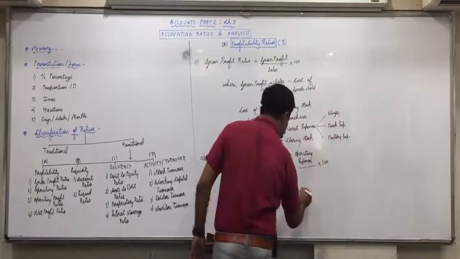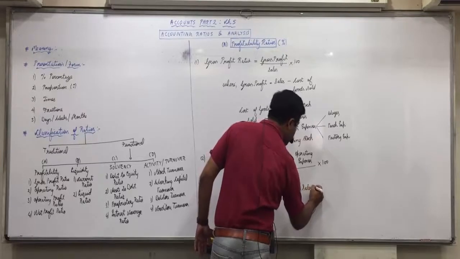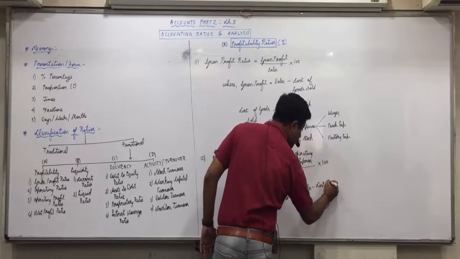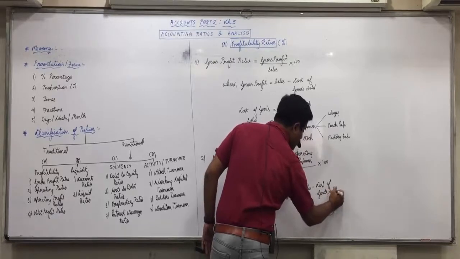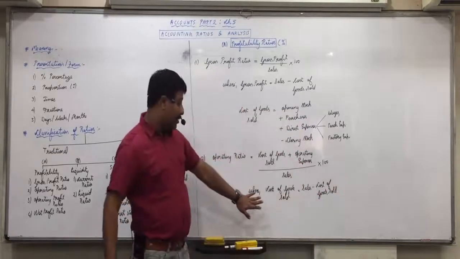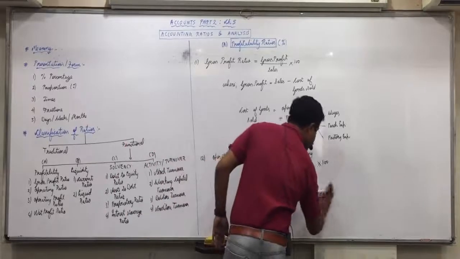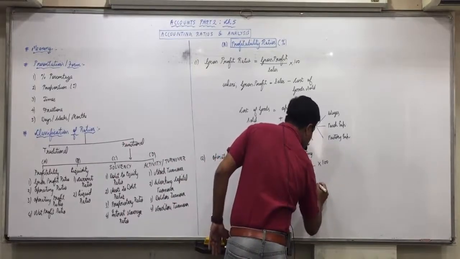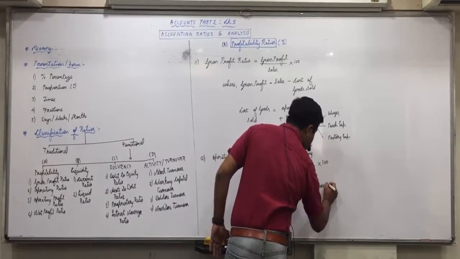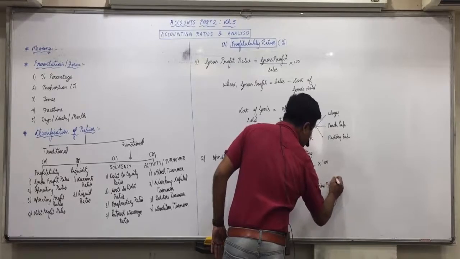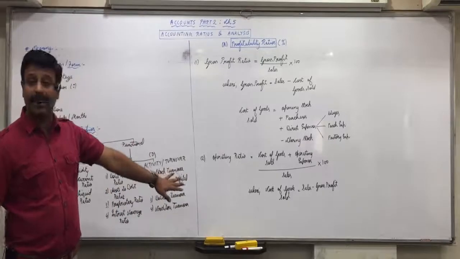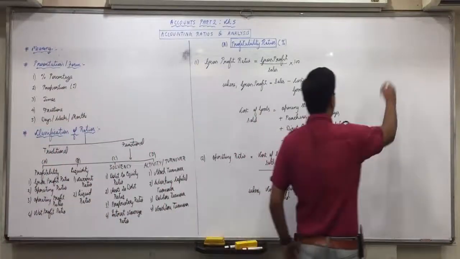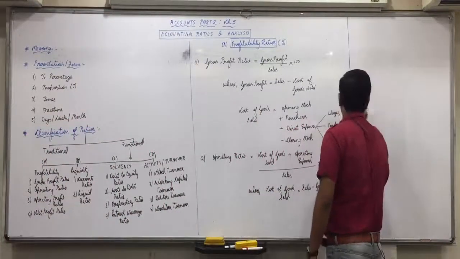So that alternative formula we mention here. And you can apply that lengthy formula also if you wish. If gross profit is already given, then we will find cost of goods sold as sales minus gross profit. Did everyone understand this?